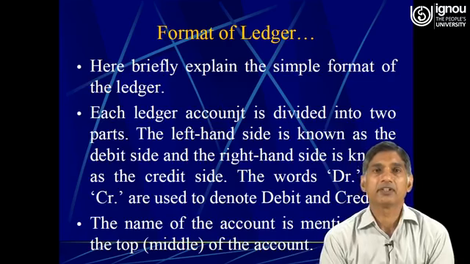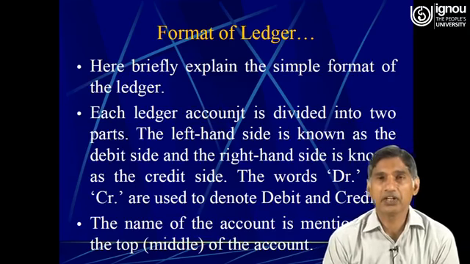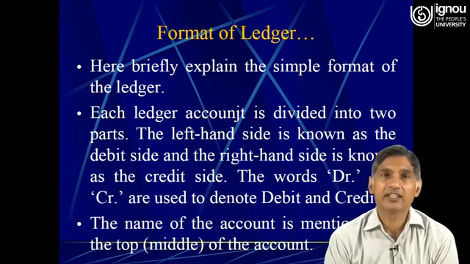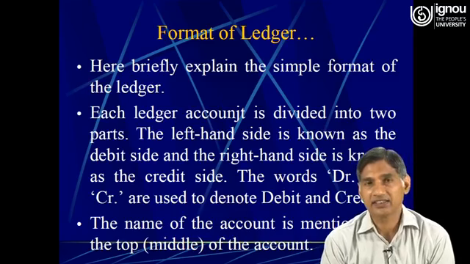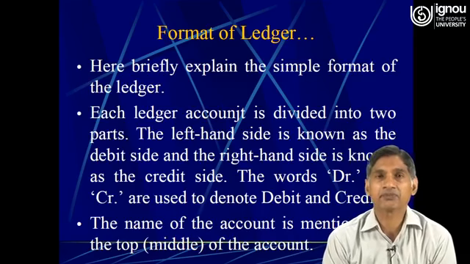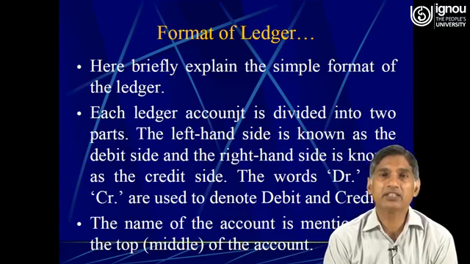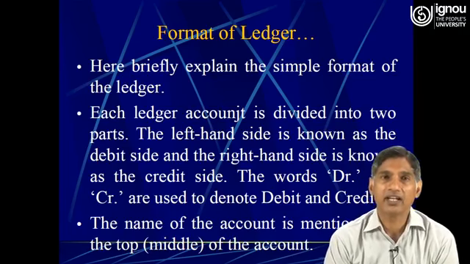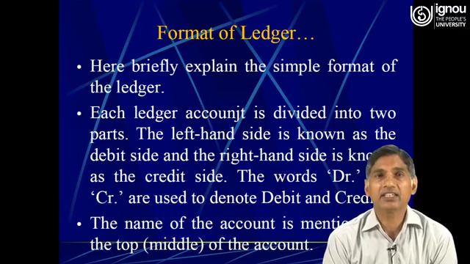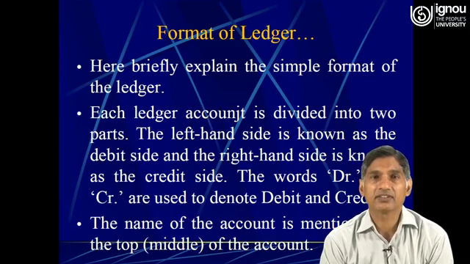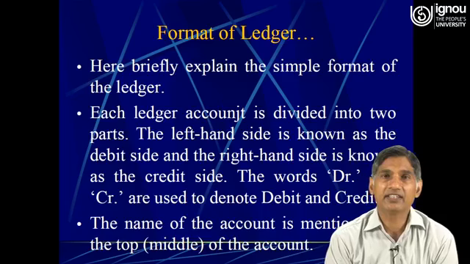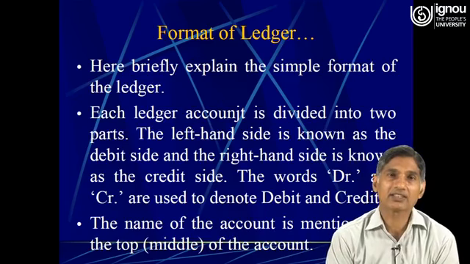Then the format of the ledger. In continuation with that, we will discuss the different items which are part of the ledger. The first one: here I briefly explain the simple format of the ledger. Each ledger account is divided into 2 parts.